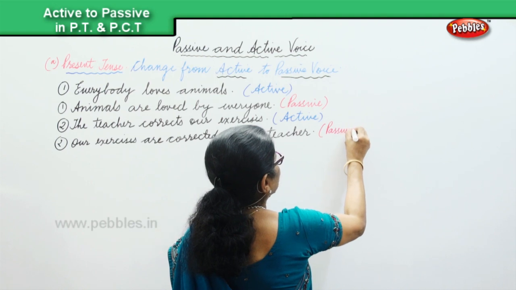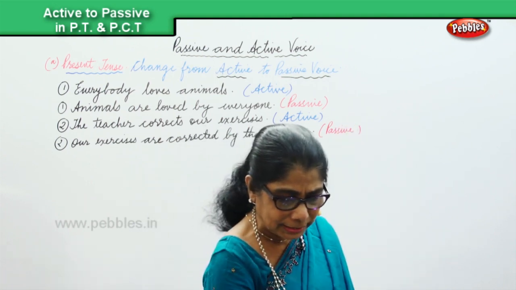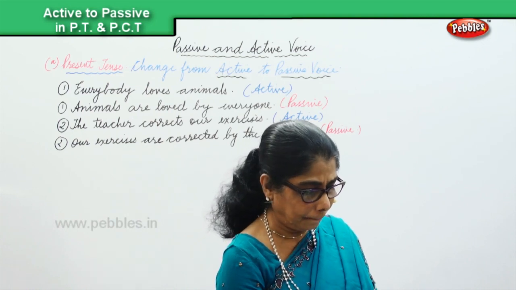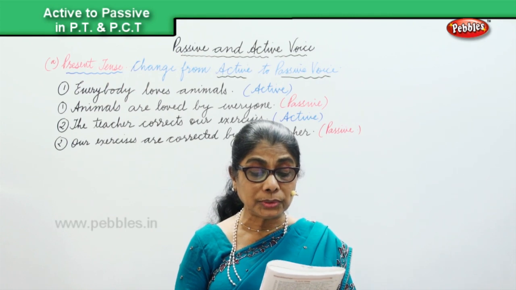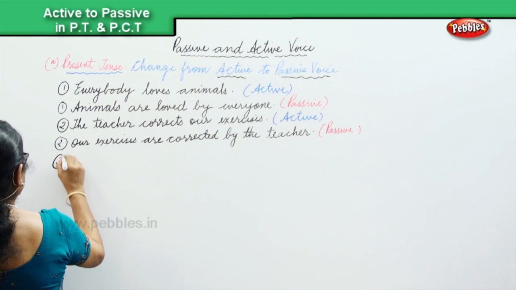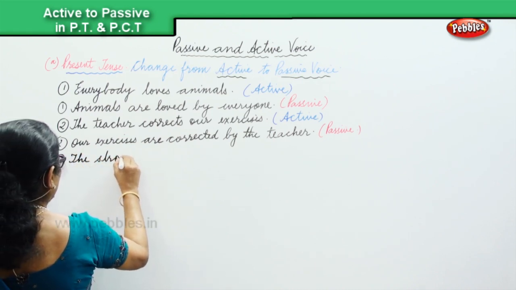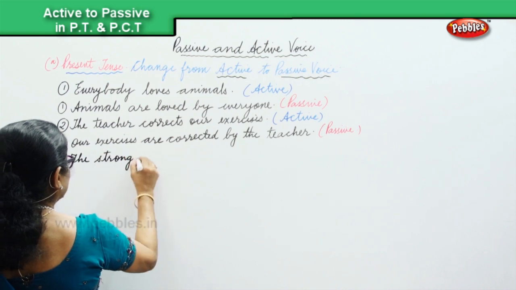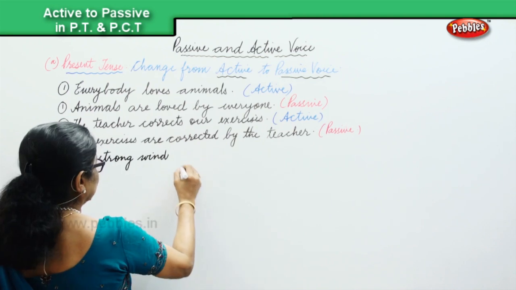We will do one more sentence in this. One more sentence shall we do? Now, the strong wind blows the trees down. Third one, the strong wind blows.